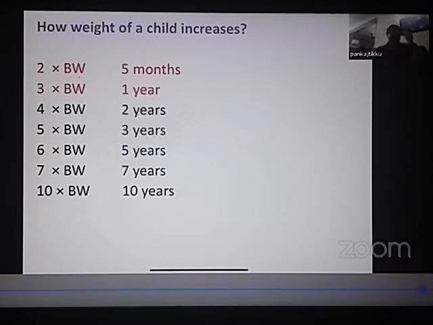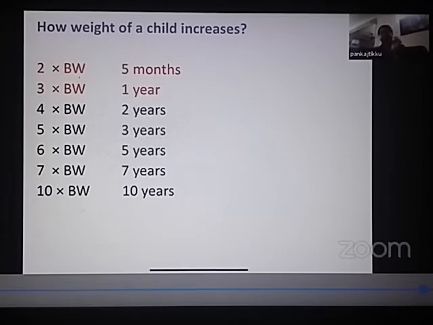So I'll again repeat. Double the birth weight at 5 months. 3 times the birth weight at 1 year. 4 times the birth weight at 2 years. 5 times the birth weight at 3 years. 6 times the birth weight at 5 years. 7 times the birth weight at 7 years. And 10 times the birth weight at 10 years. You just need to know what is the birth weight of the child.